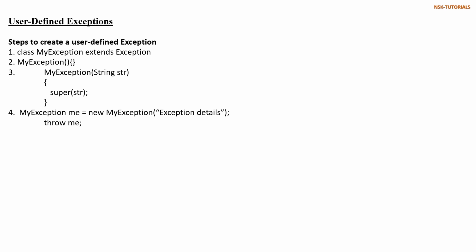If we want to show any message to the end user, we need to create the parameterized constructor. Then after that, within the class, wherever we want to handle this user defined exception, there we need to implement step number 4.